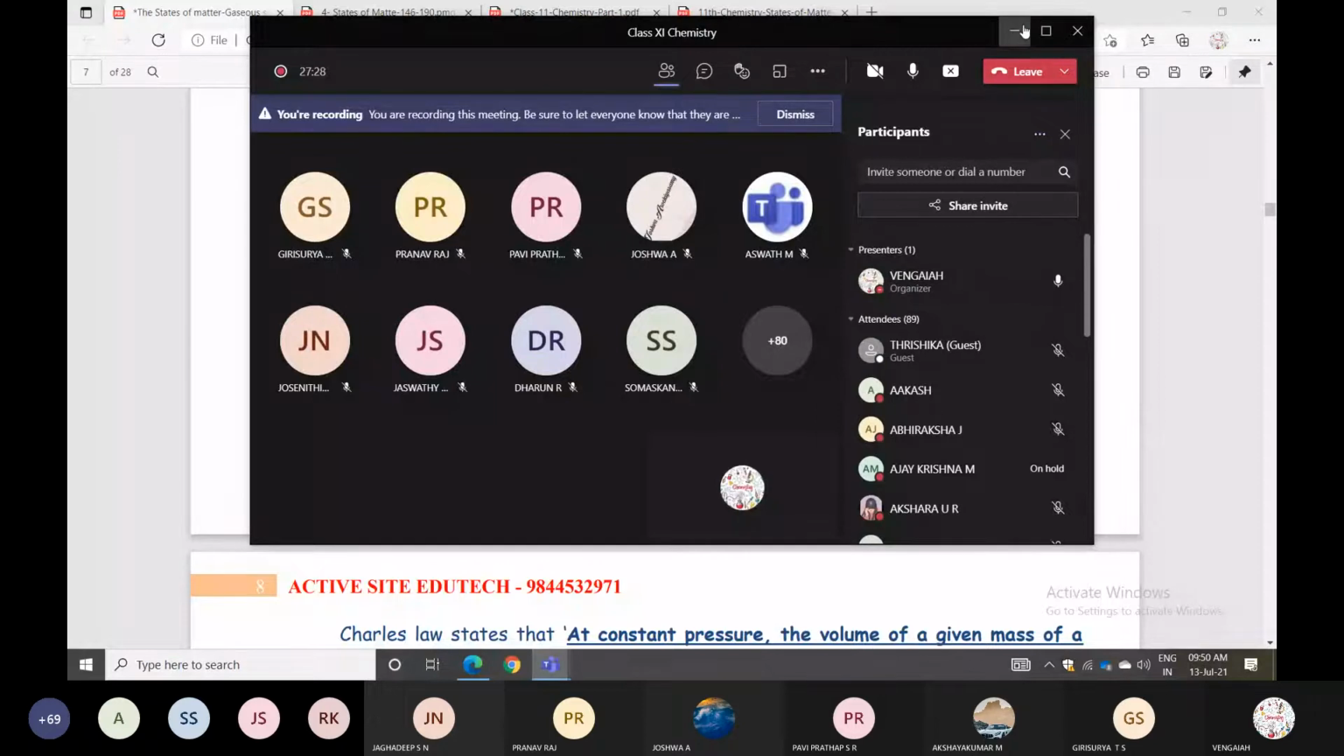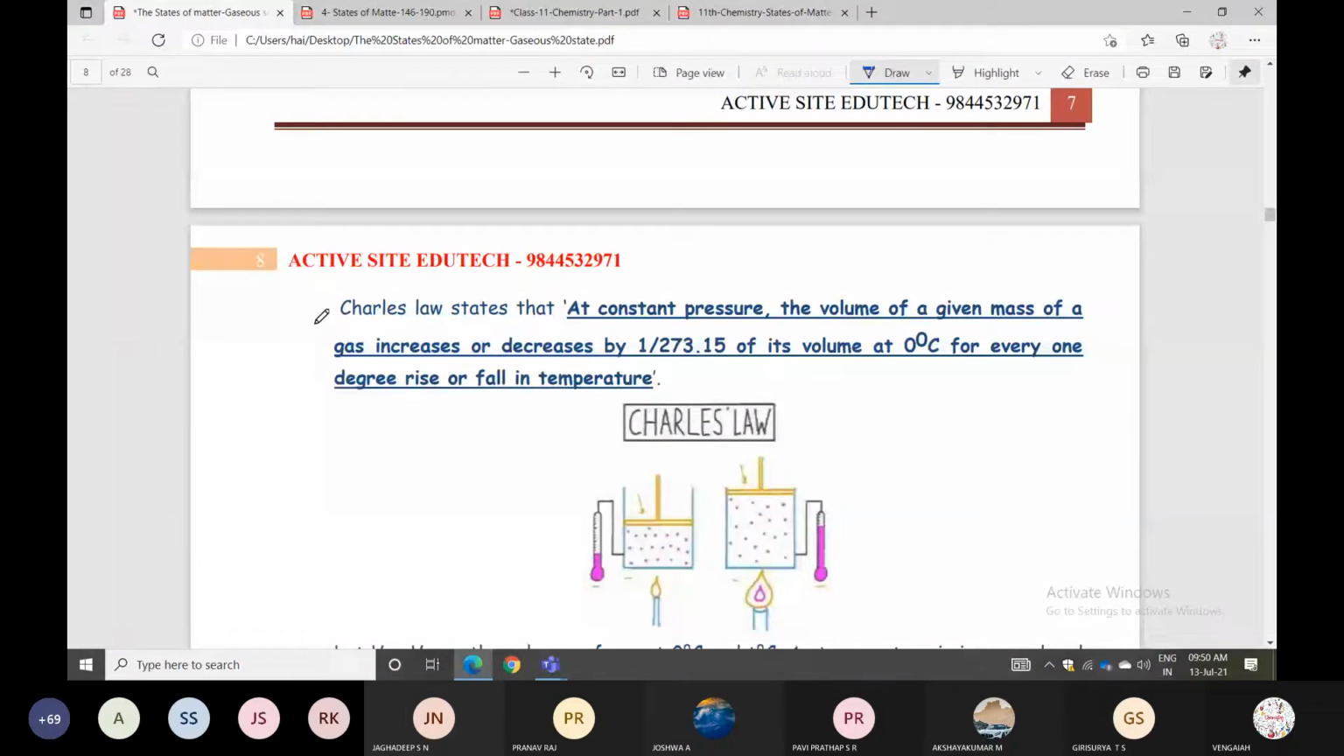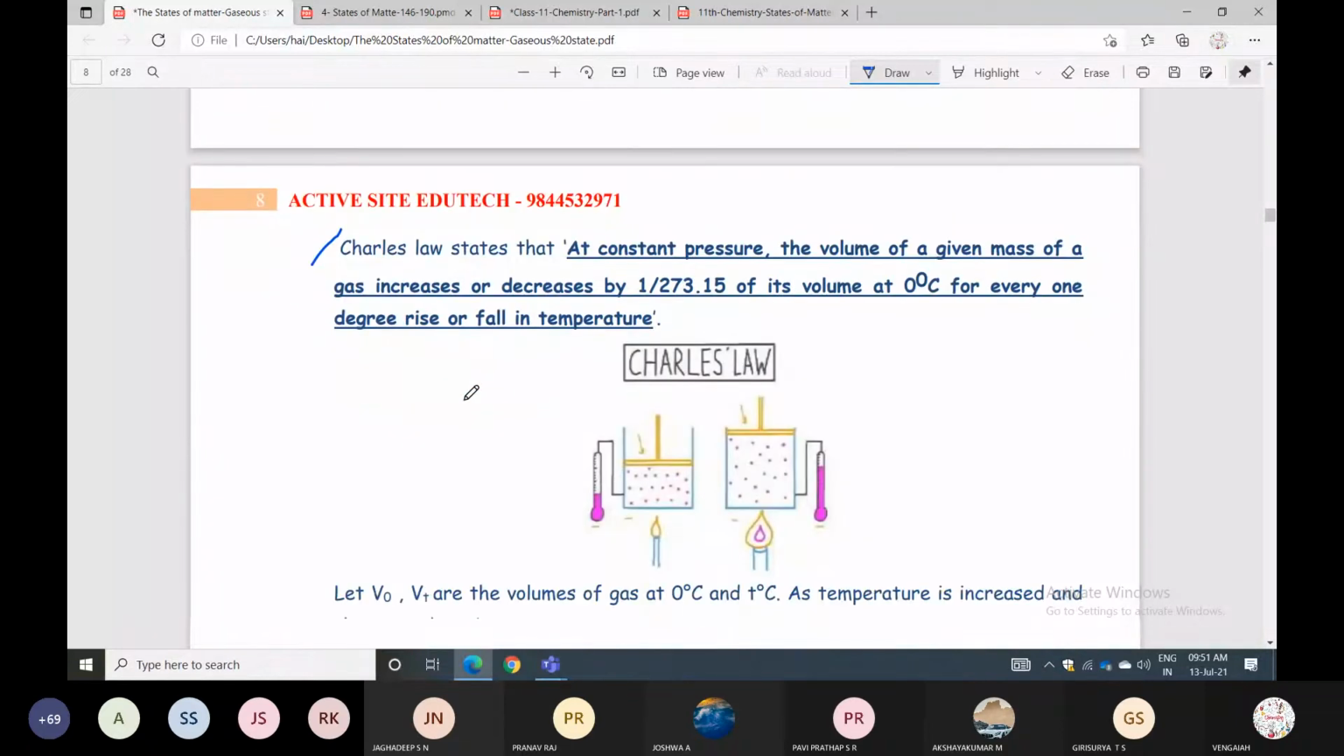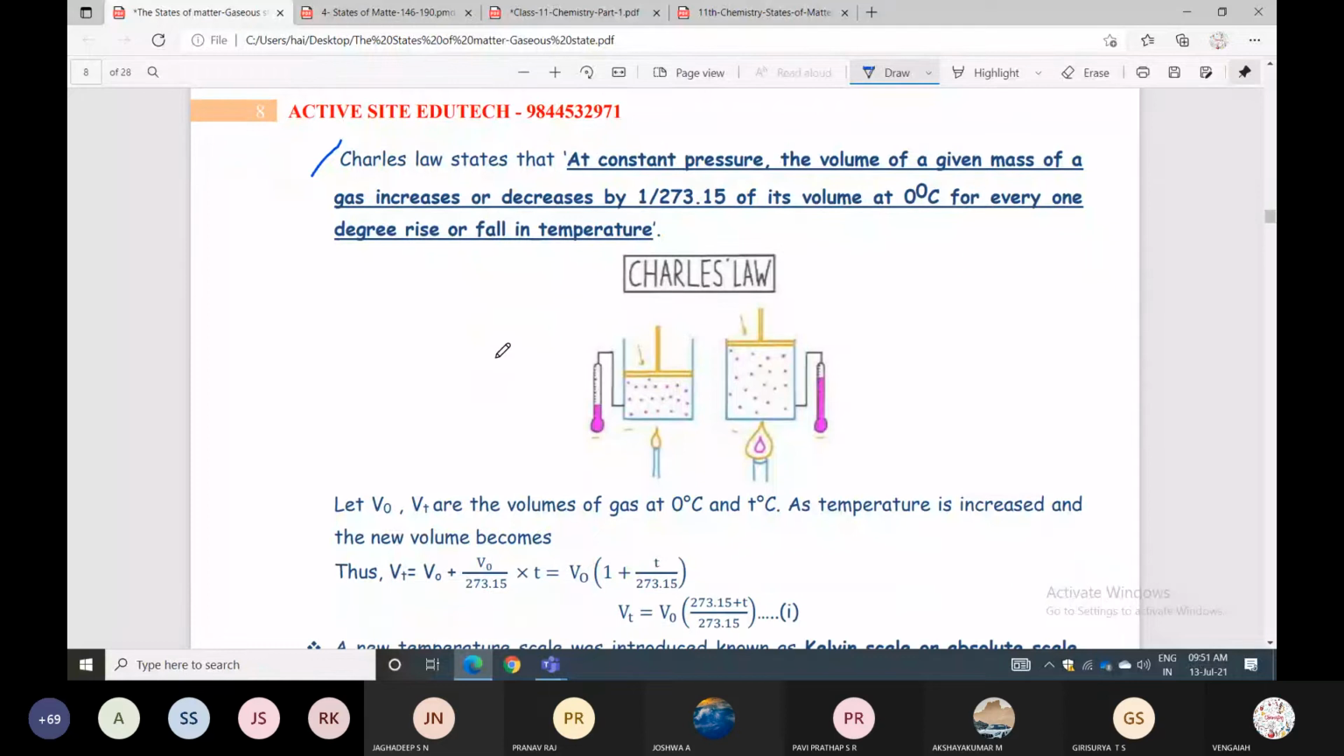So listen, Charles's law, what does it state? At constant pressure, the volume of a given mass of gas increases or decreases by 1/273 of its volume at 0 degrees centigrade for every 1 degree rise or fall in temperature. What does Charles's law mean? Listen here. When temperature increases, volume increases; when temperature decreases, volume decreases. So it will show clearly.